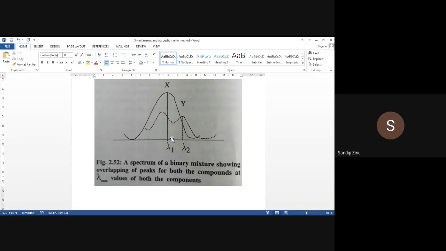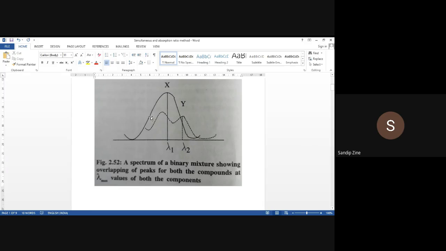We can find out the concentration of our analyte through these two equations. Many a time in a binary mixture, the spectra of two components, for example here on this diagram, you are observing the spectra of X as well as the spectra of Y, completely overlap at the lambda max values of both the components.